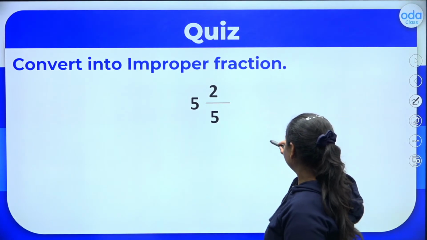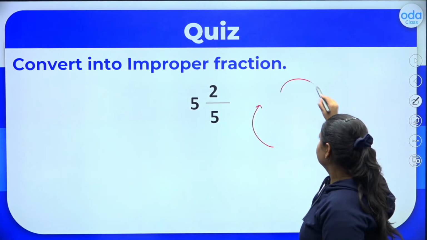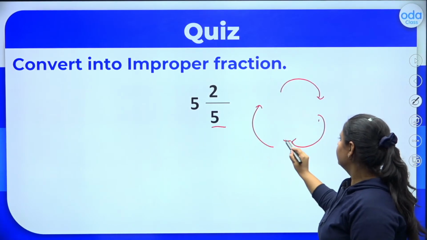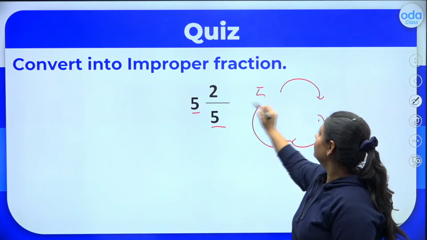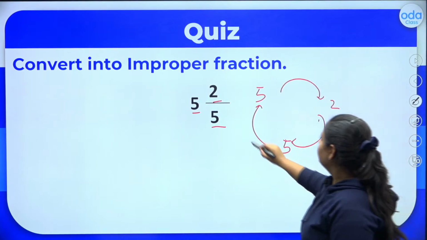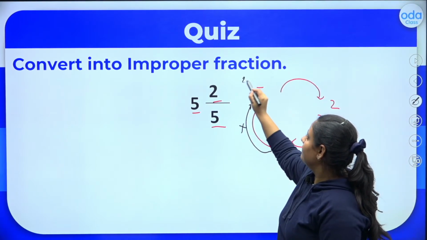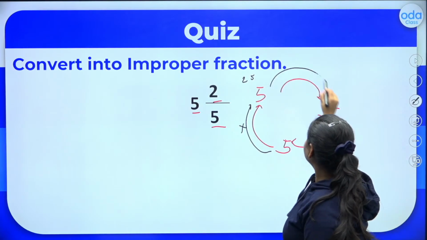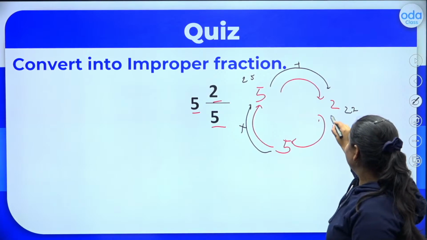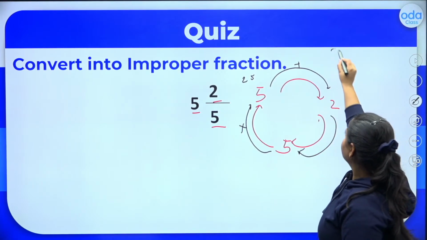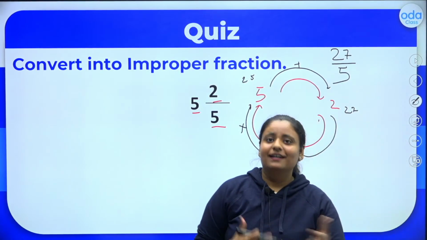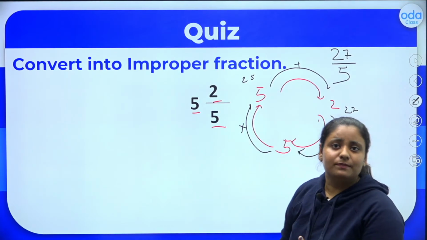Now, let's practice this question quickly. What we will do? We will make 3 arrows like this, in the clockwise direction. 5 here, this 5 here, this 2 here. Alright. Now, let's start multiplying. 5 multiply 5, 25. Now, add this 2 in it. So, 25 plus 2, 27. Now 27 divide by 5 again. So 27 by 5 is the resultant fraction. I hope all of you are clear and understood this method.